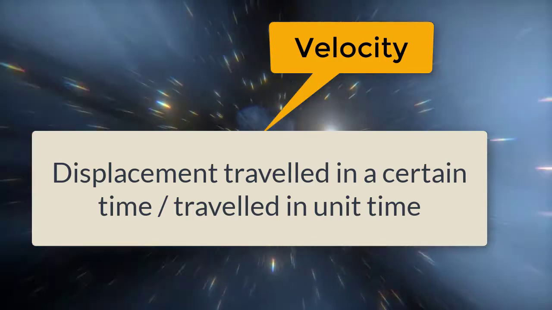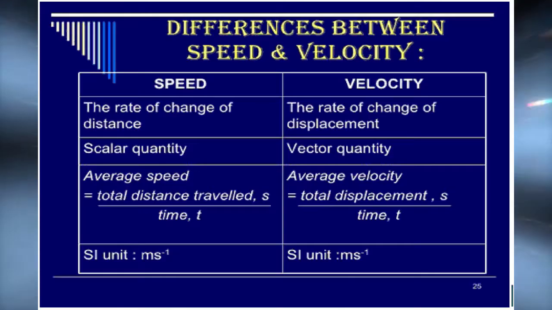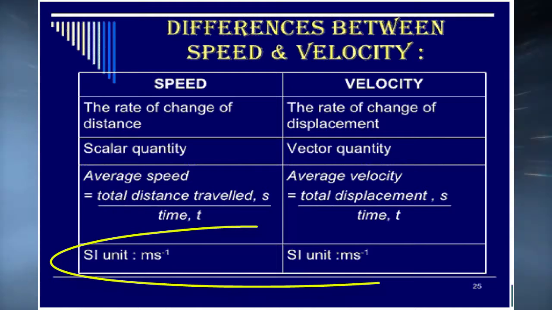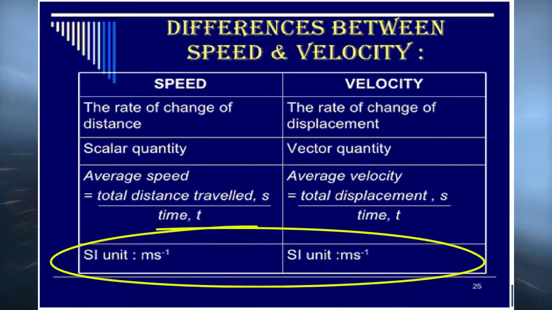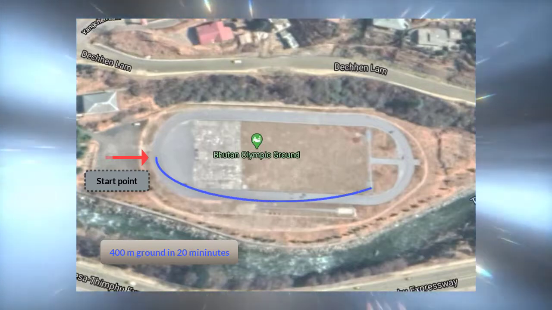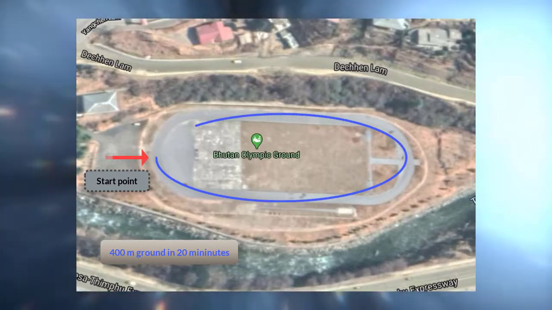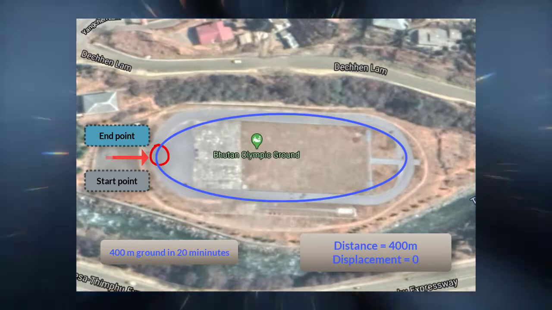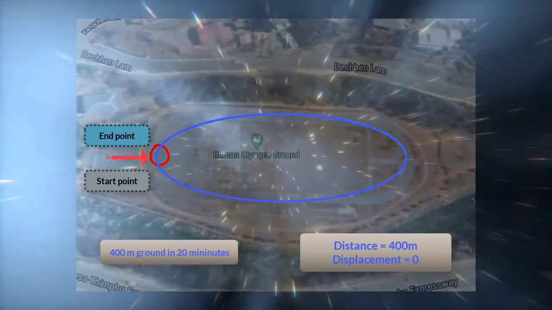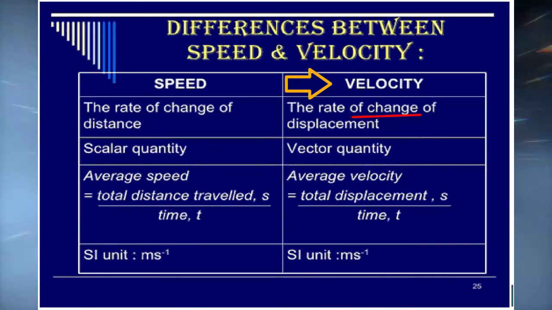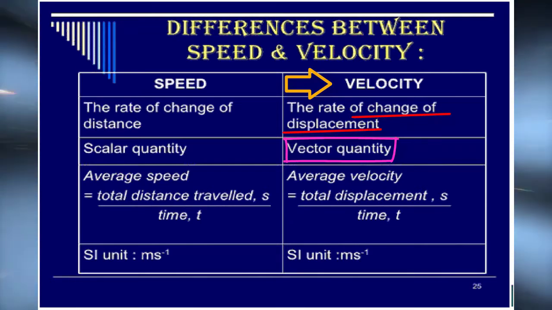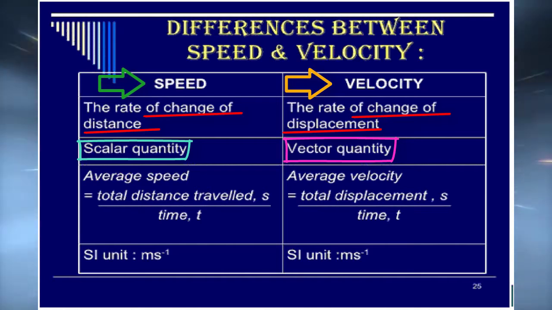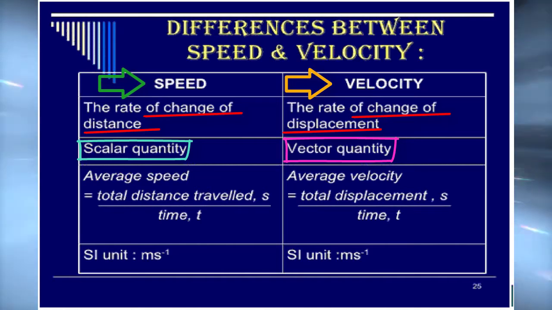And you know the difference between distance and displacement. Both speed and velocity have the same units, kilometers per hour or meter per second. We learned before about displacement, and it showed it can be zero if the initial and final position is the same. Therefore, we can say that it considers direction. As velocity is displacement per unit time and considers direction, it is a vector quantity. Whereas speed, it is distance per unit time and hence a scalar quantity.